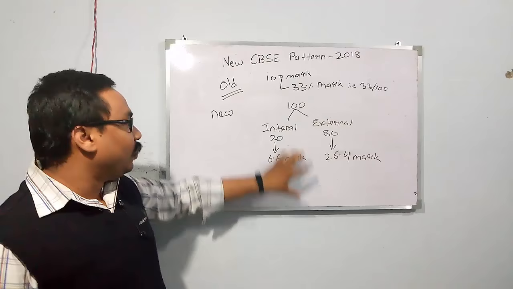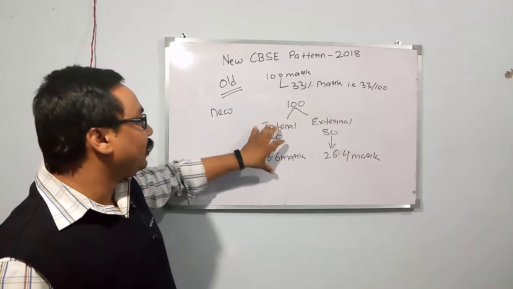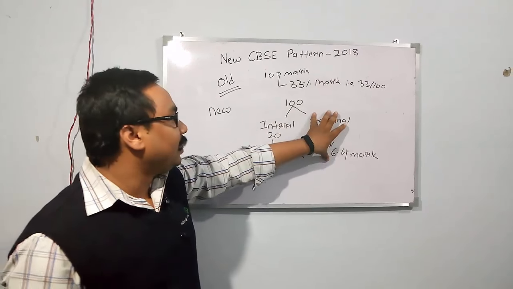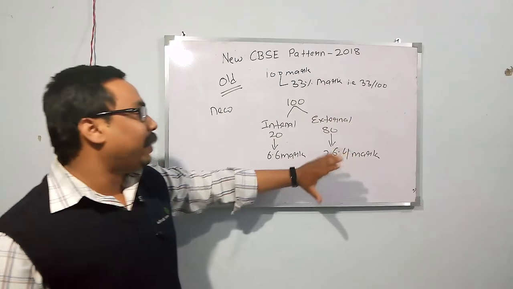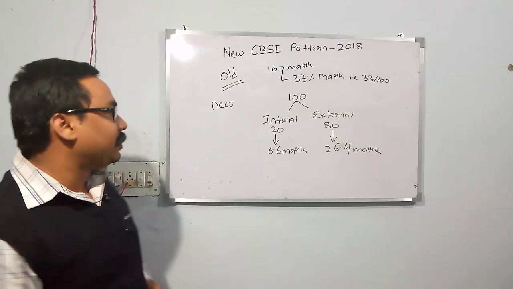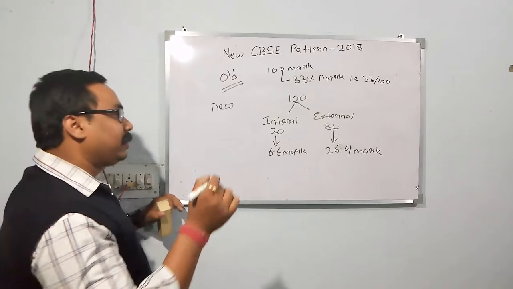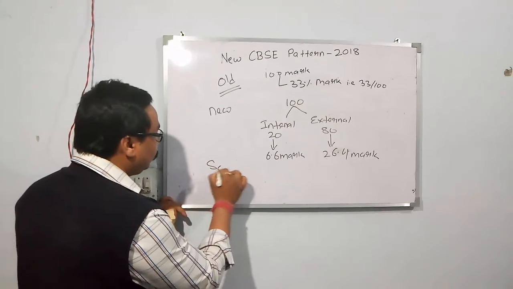If you are able to score 33% marks separately in both the internal, that is school based, and the external, that is the board exam, then only you will pass. I am giving you one example to explain this. Take the subject science.